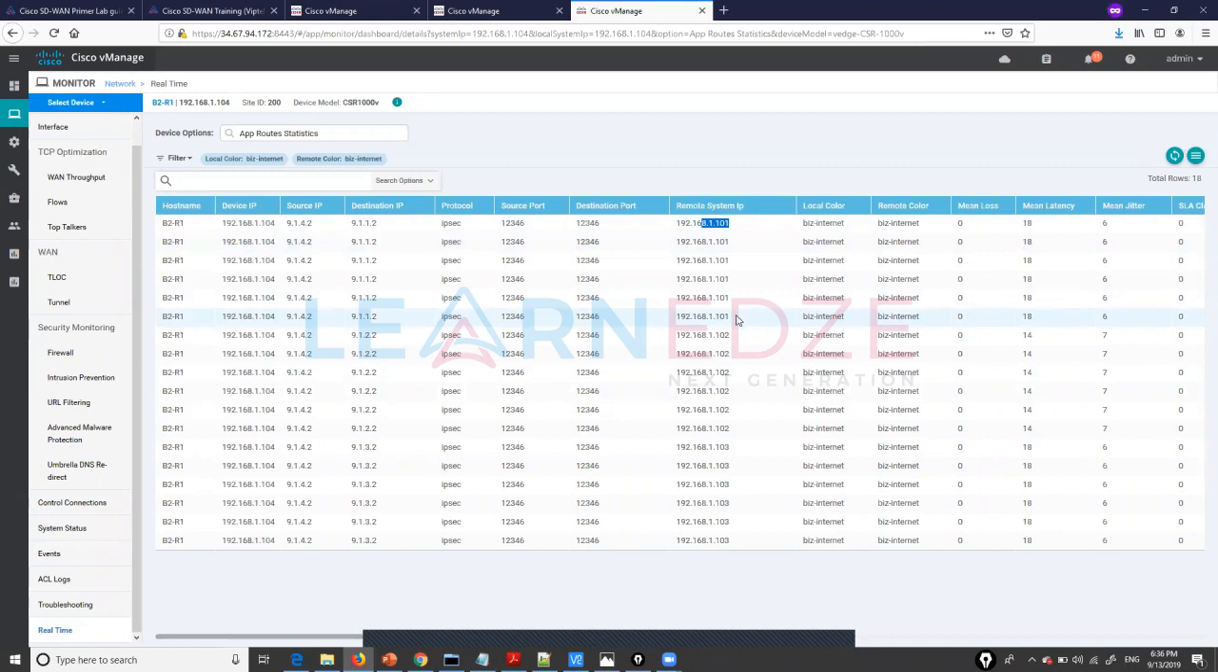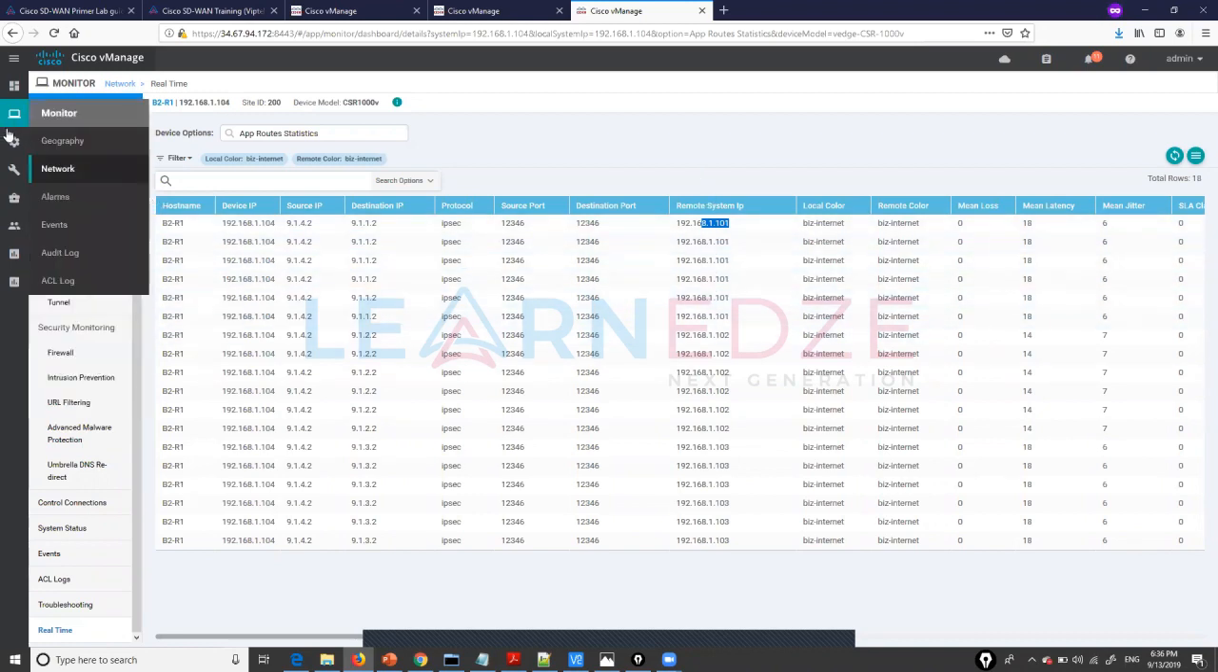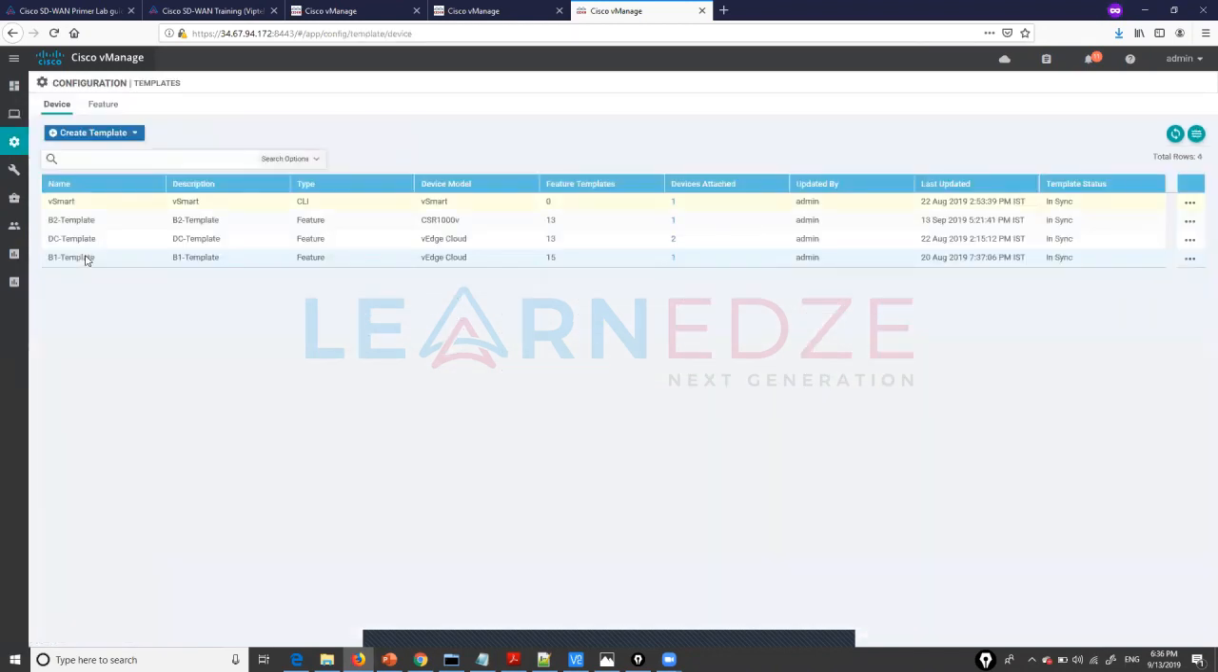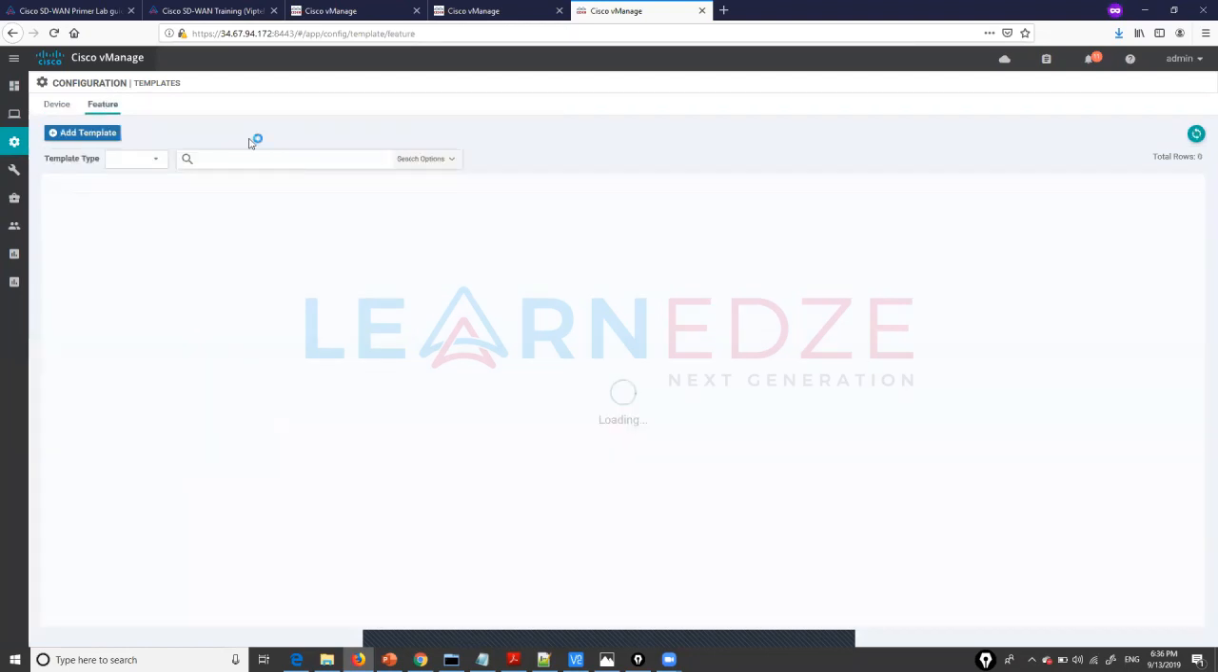So I need to wait for 1 hour if something is happening in my network for the application to converge onto the better link, right? So let us try to reduce this for our demonstration purposes. How do we reduce that? We need to create a BFD template and attach that BFD template to the device template of the CSR.